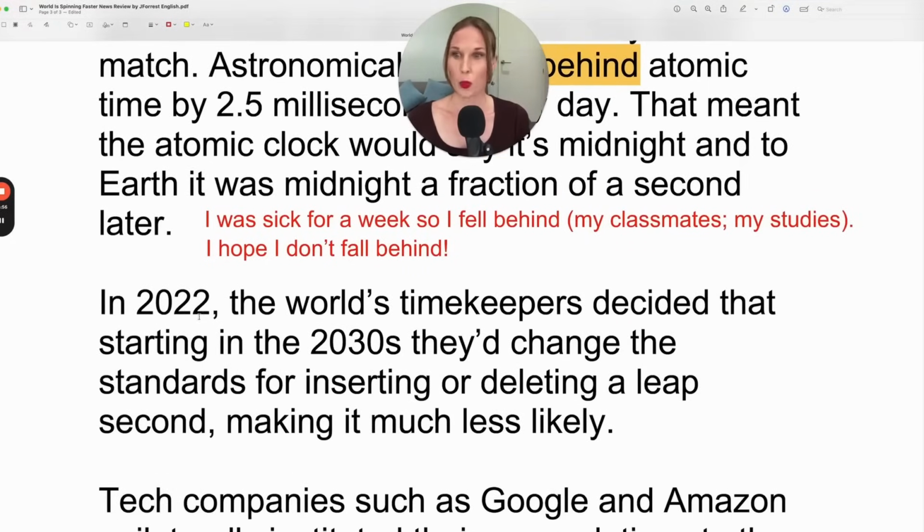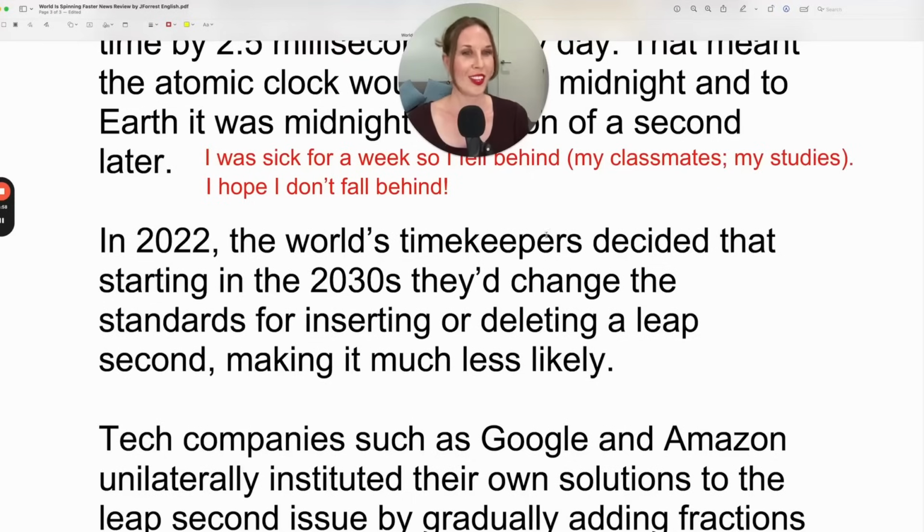In 2022, the world's timekeepers, this sounds like an interesting occupation, decided that starting in the 2030s, they'd change the standards for inserting or deleting a leap second.